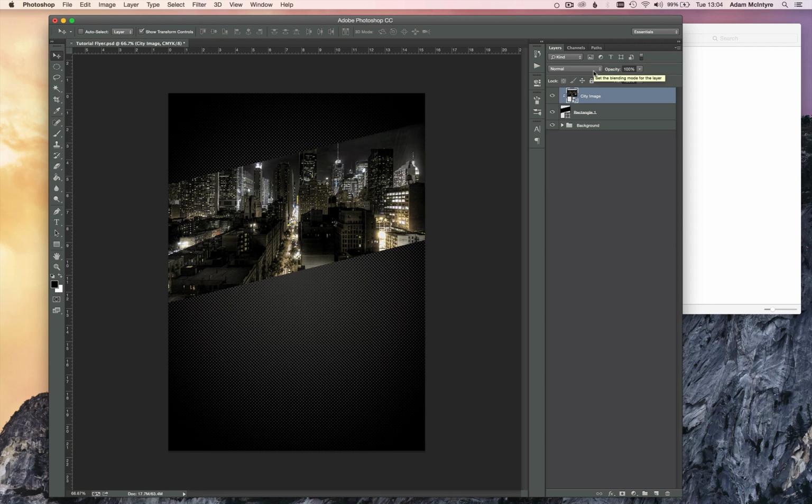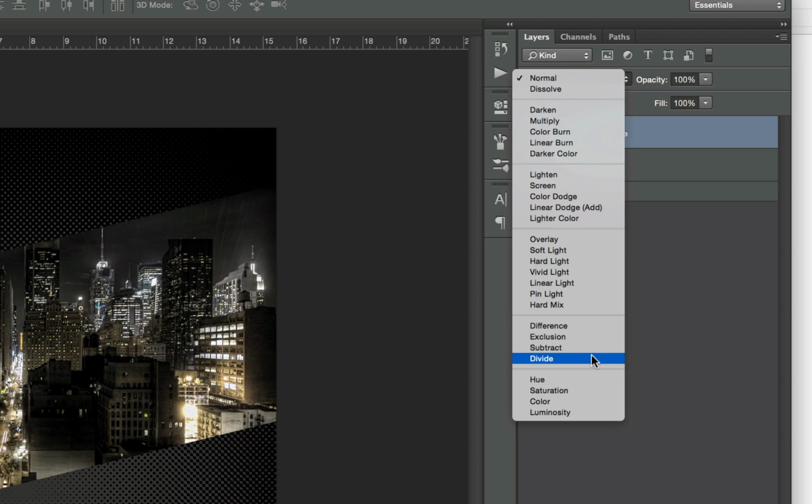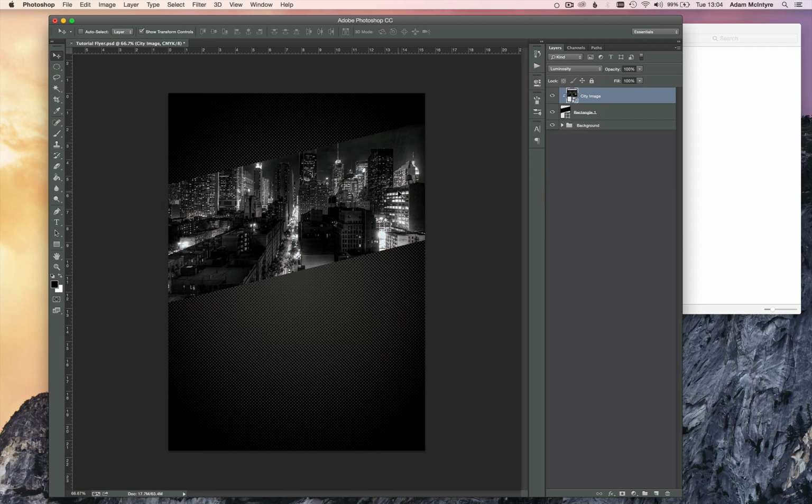Alright, now I want to make the image black and white. So my background is already black. I'm going to change the blend mode of the city image to luminosity, which will knock out all the color. Alright, so there's our city image. Let's group those. Just call it city.